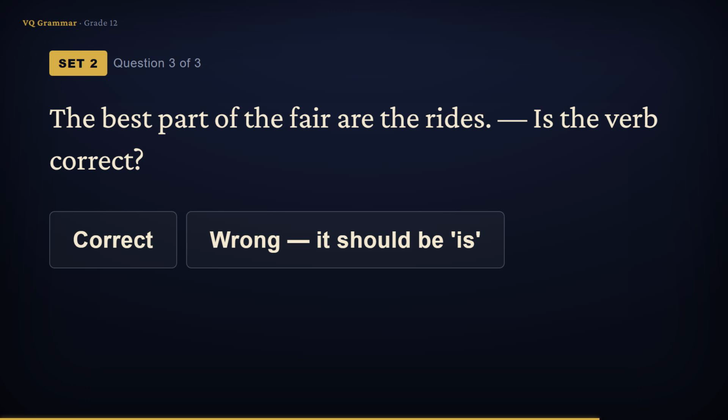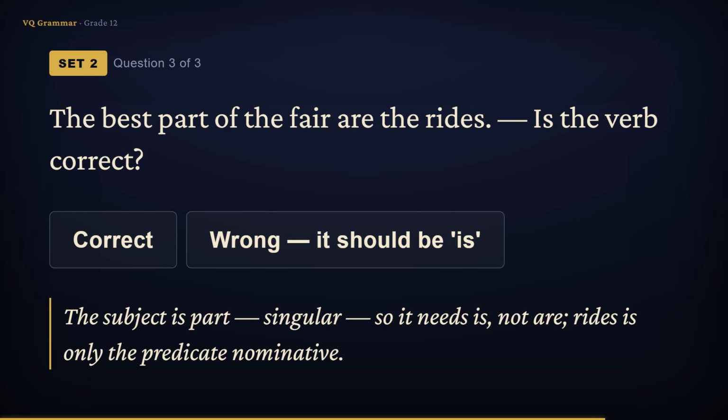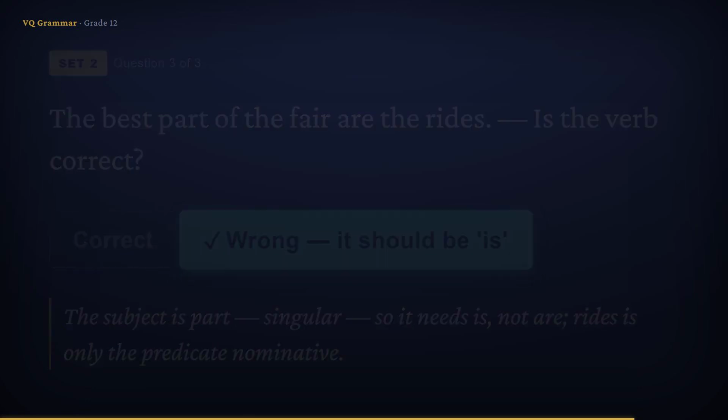The best part of the fair are the rides. Is that verb right? The writer heard the plural rides and reached for are. But the subject is the best part, singular, and part demands is. So the verb is wrong. It should read, the best part is the rides. The rides is just the predicate nominative.